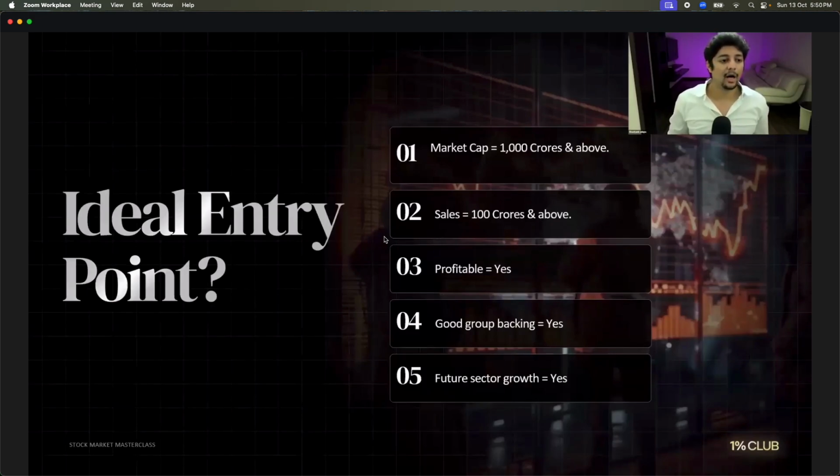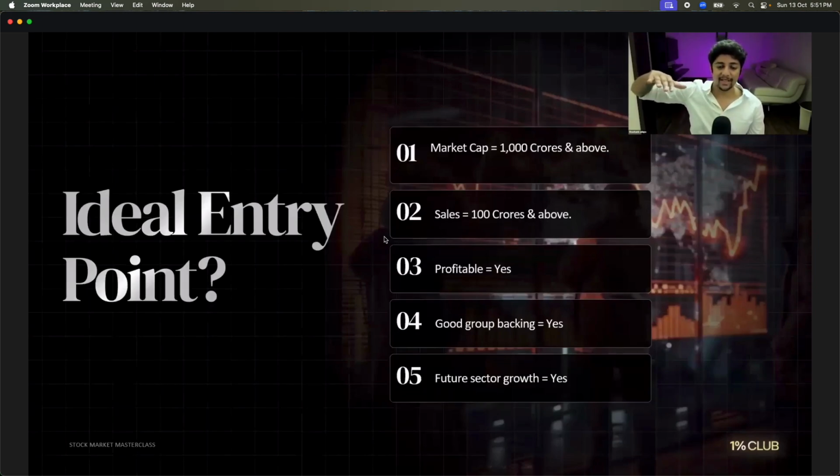If it is a part of Apollo Group, Murugappa Group, Tata Group, Max Group, something like that, a part of a big MNC, then the chances of it doing well is higher. Why? Because it's run by excellent management. And it should also be in a sector that is future growth. I will not go buy sugar stocks or textile stocks. I will buy EV stocks, data center type stocks, AI stocks, those type of things.